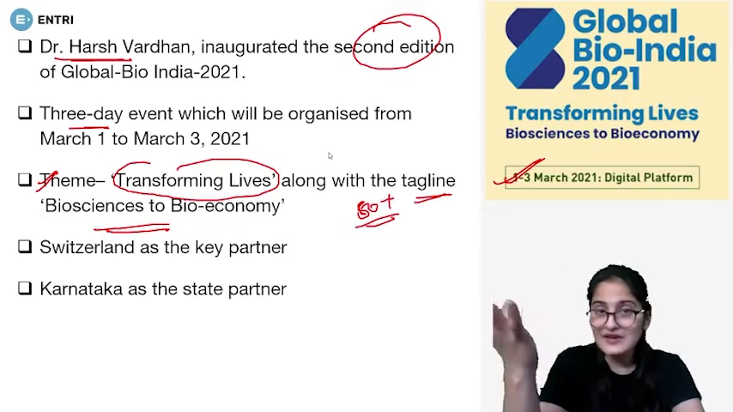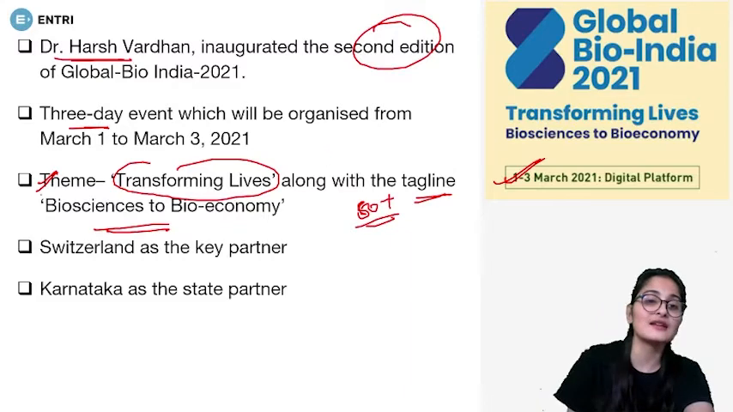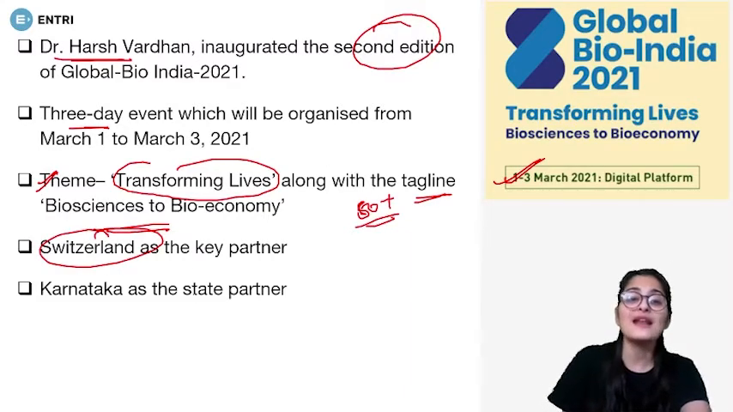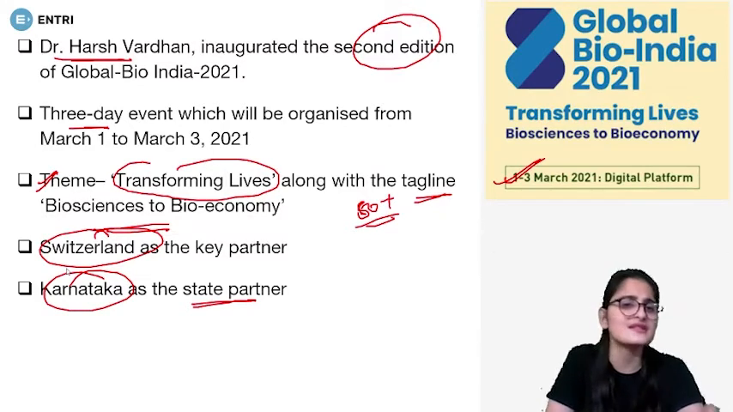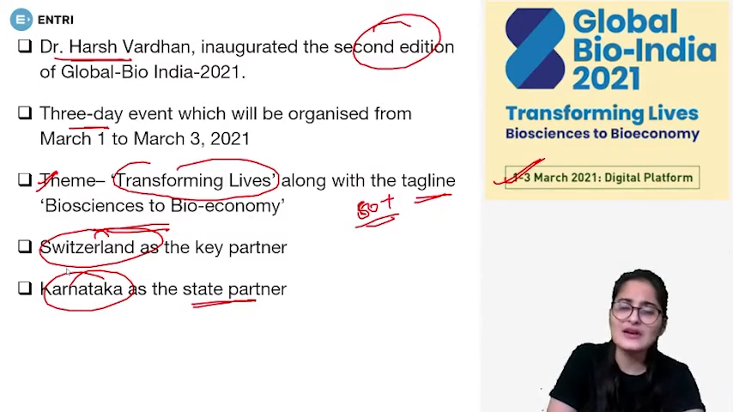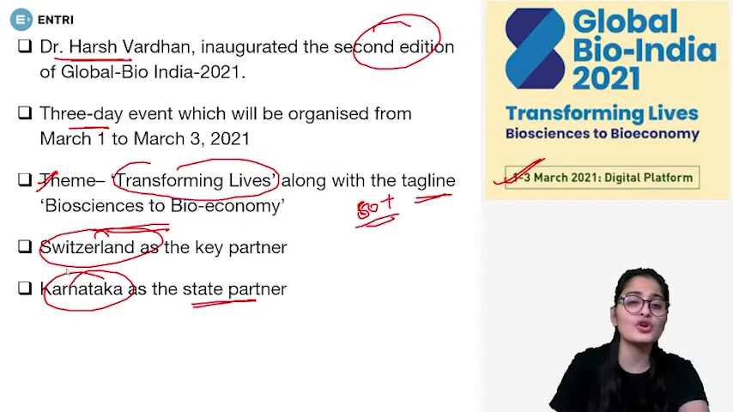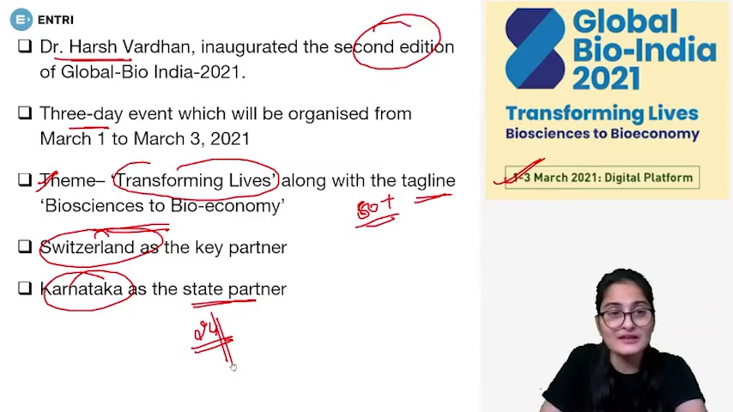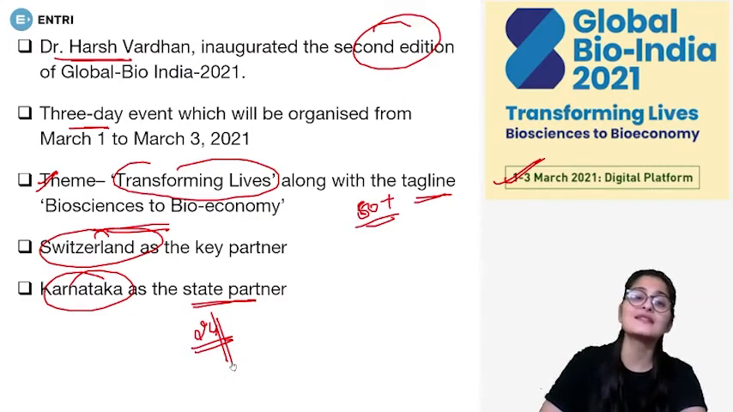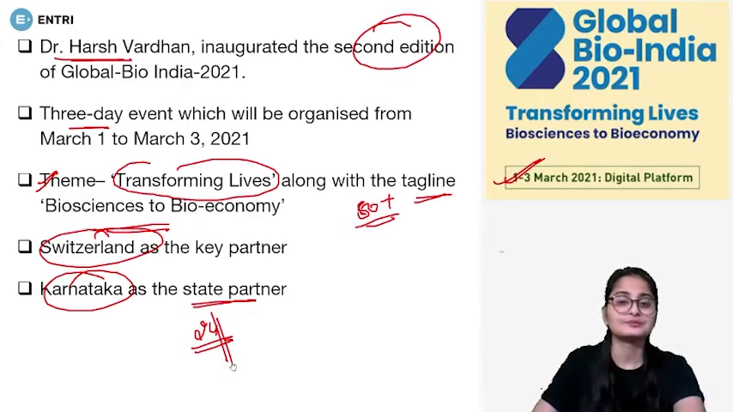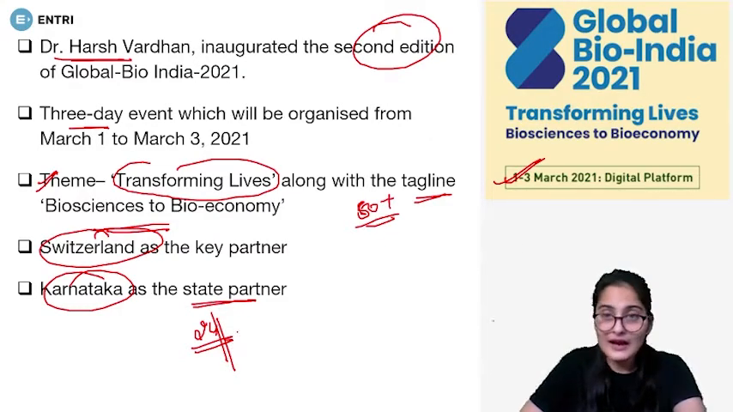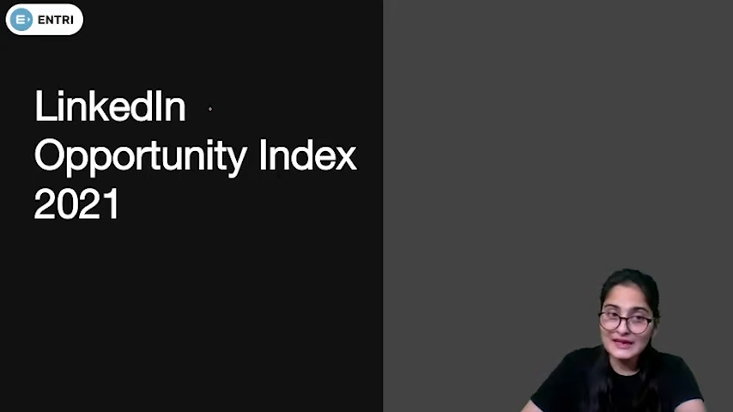So, with that idea, we are celebrating that, and in that, the key partner this year is Switzerland, whereas the state partner this year is Karnataka. Right now, apart from the celebrations that are going to involve entrepreneurs and startups and regulators and enablers and investors, there are 24 knowledge sessions also that are scheduled for it. So 24 knowledge sessions are there to emphasize on multiple allied sectors and growth of biotechnology and the importance of that, right?